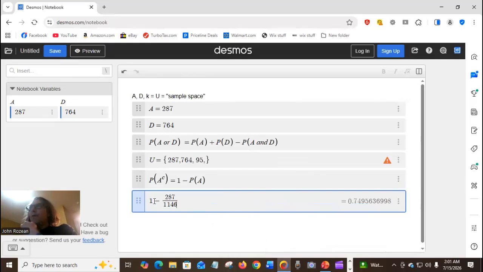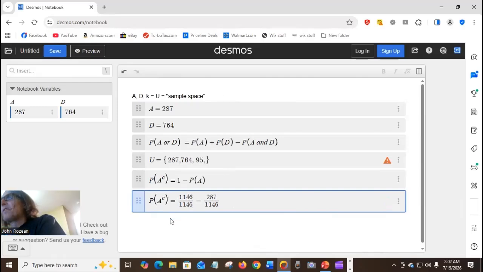That's the complement, 1 minus that. Notice that that's the same thing as 1146 over 1146, right? We got the same thing that way. So that's the probability of the complement, right?